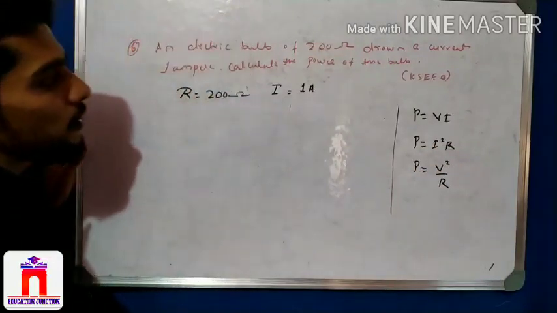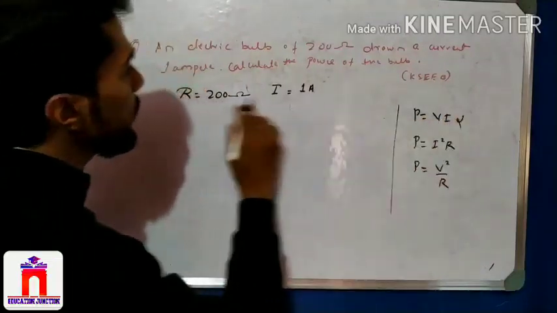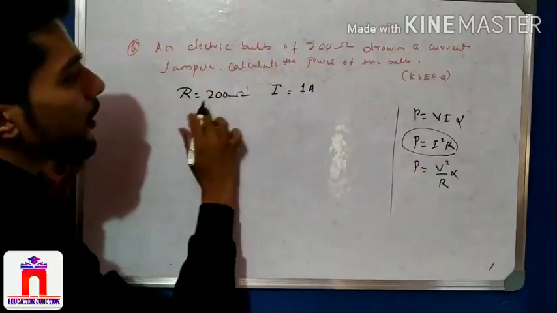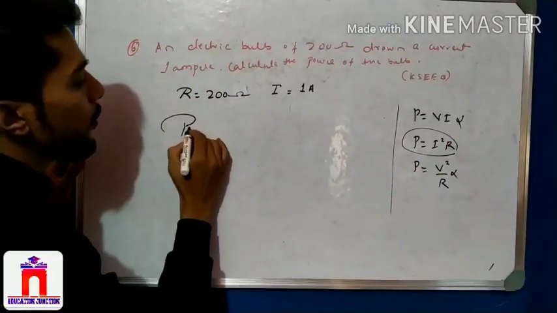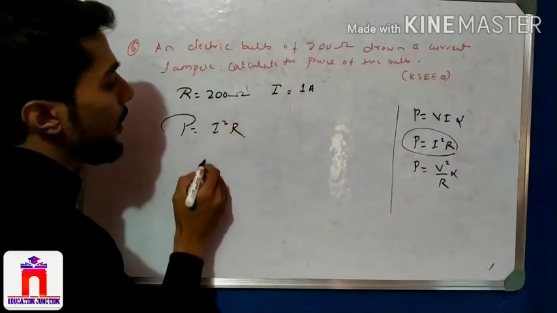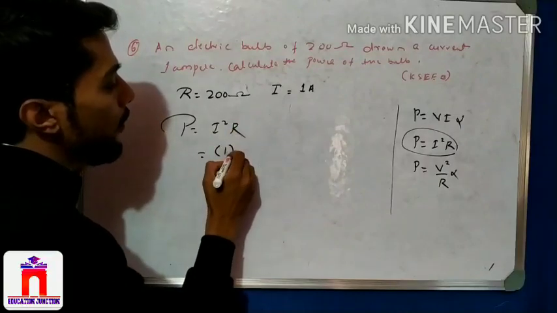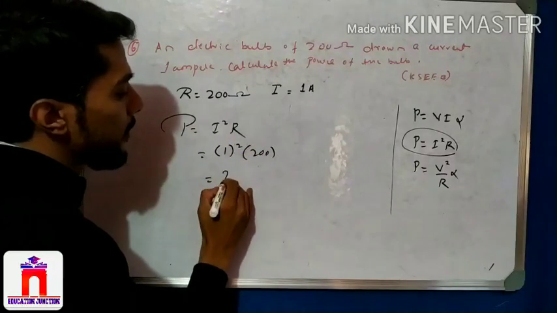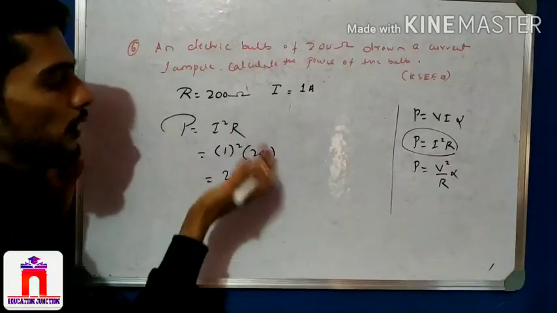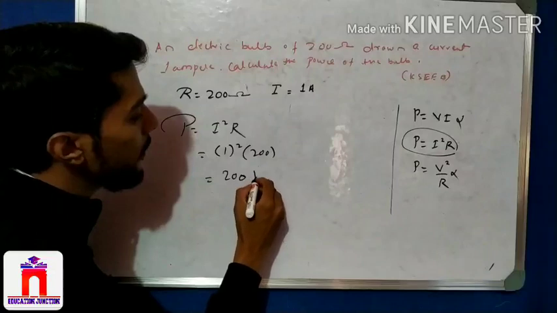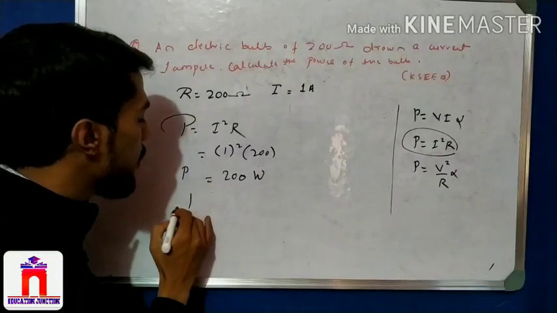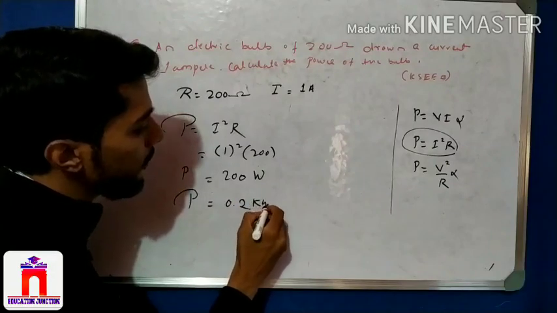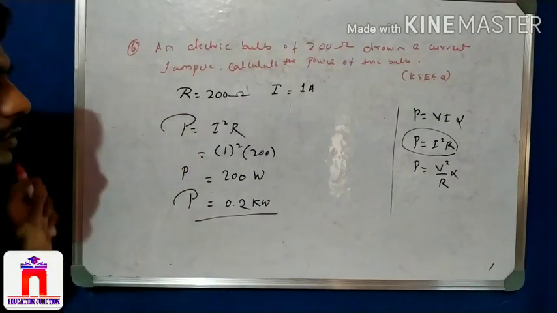So which formula is suitable here? V square by R is not suitable because V is not given. R and I are given. So P is equal to I square R. Very simple. What is I? 1 whole square. What is R? 200. 1 square is 1, so 200 into 1, that is 200 watt. Power is in watt. If you want kilowatt, you have to write 0.2 kilowatt. So here this is the answer.